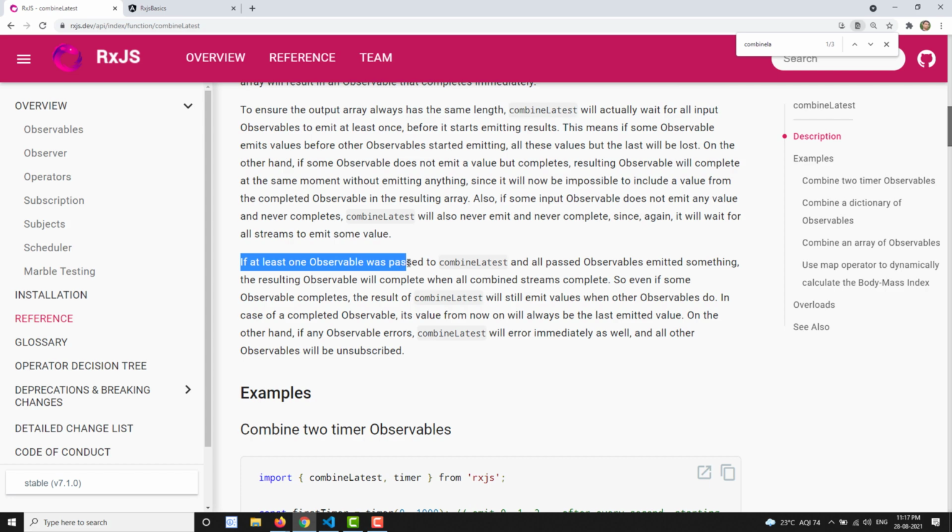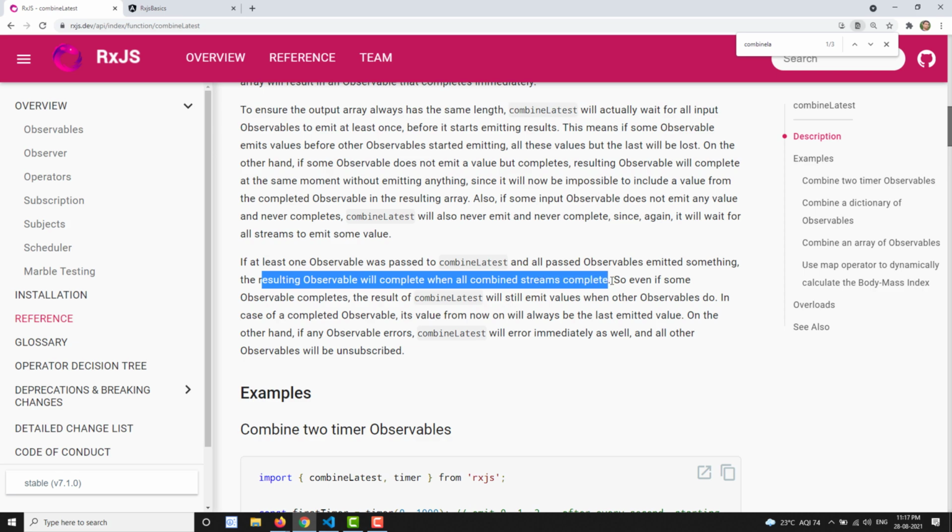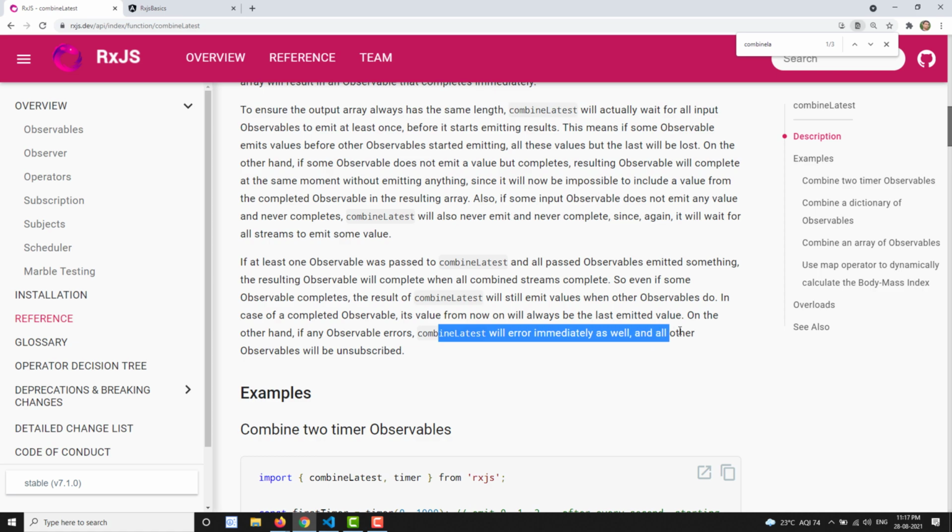If at least one observable was passed to combineLatest and all passed observables emitted something, the resulting observable will complete when all combined streams complete. And if any observable errors, combineLatest will also immediately throw the error.